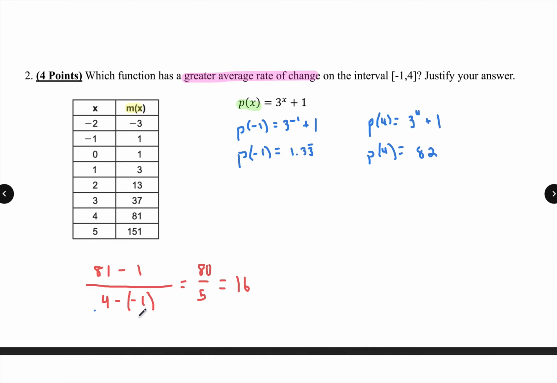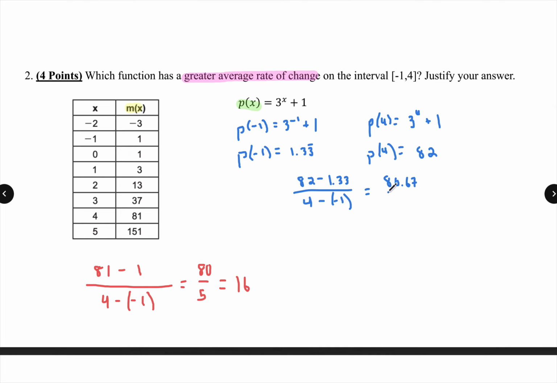And I'm going to do the same thing I did over here. Change in my output, so 82 minus 1.33, all over 4 minus -1. What does that give me? Gives me something like 80.67.